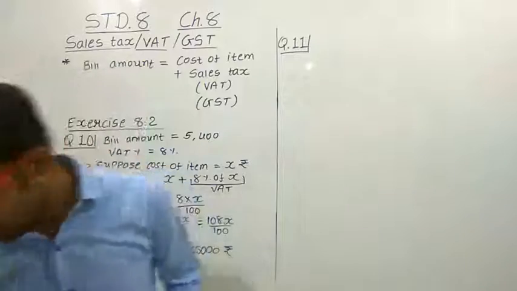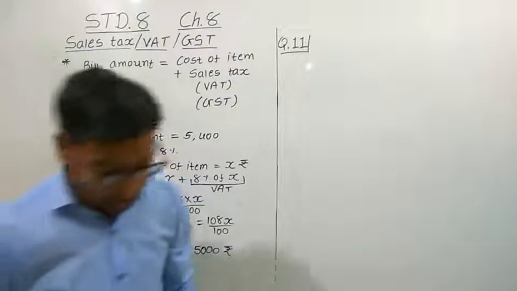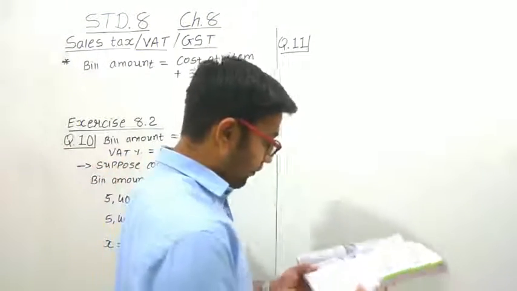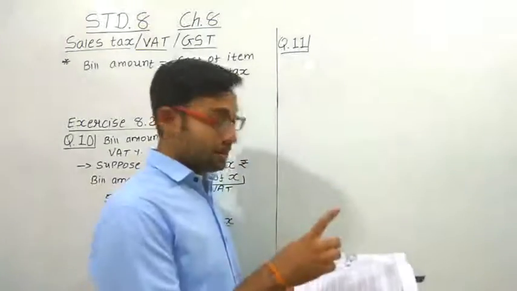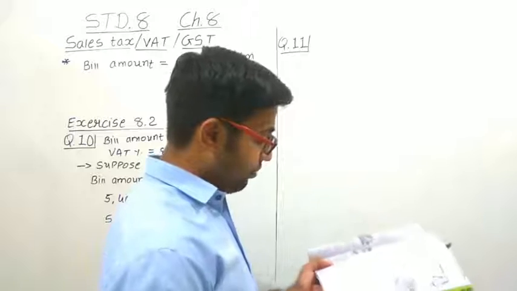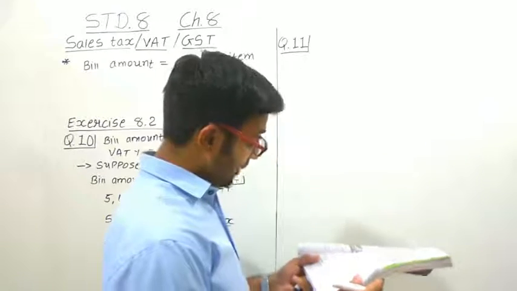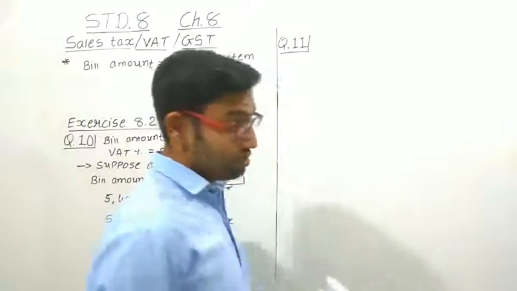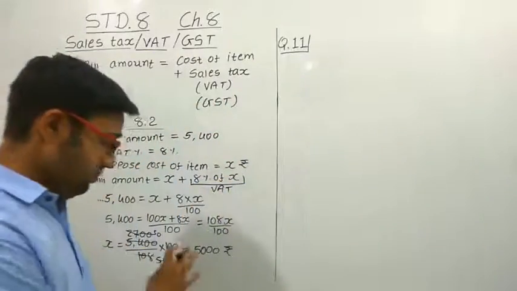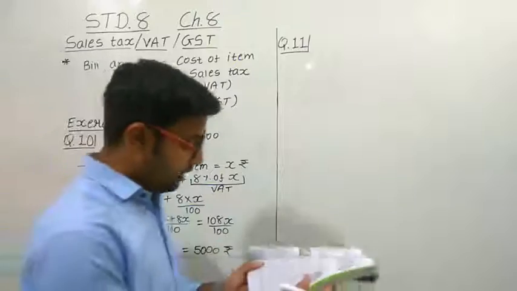Now let us study question number 11. An article was purchased for rupees 1,239 including GST. See, here also we have been given the amount which includes the GST, and it is 18%. Find the price of the article before GST was added. The same kind of sum we have been given.